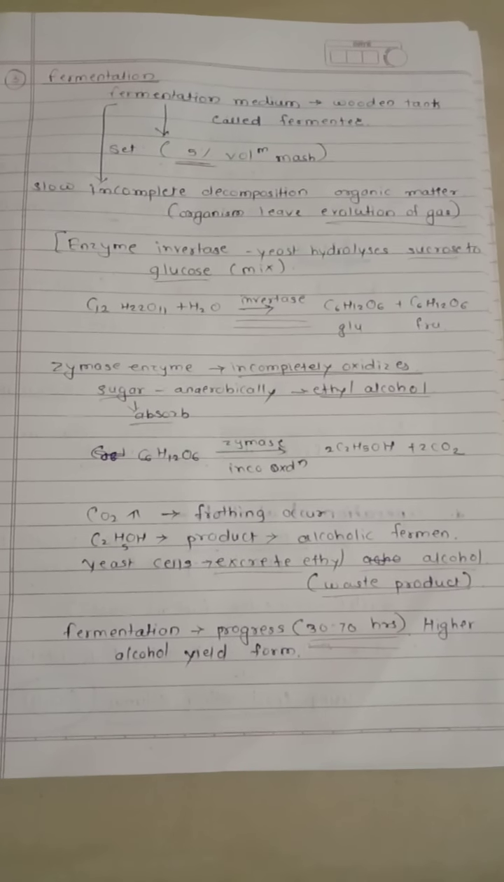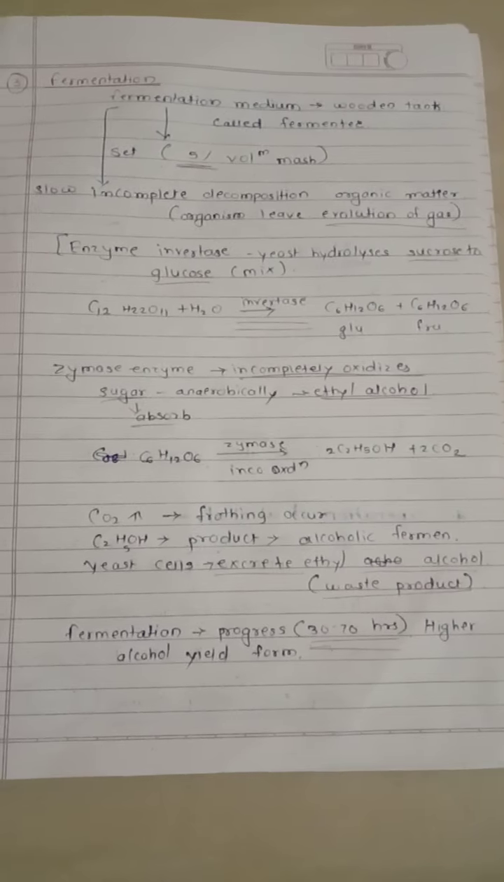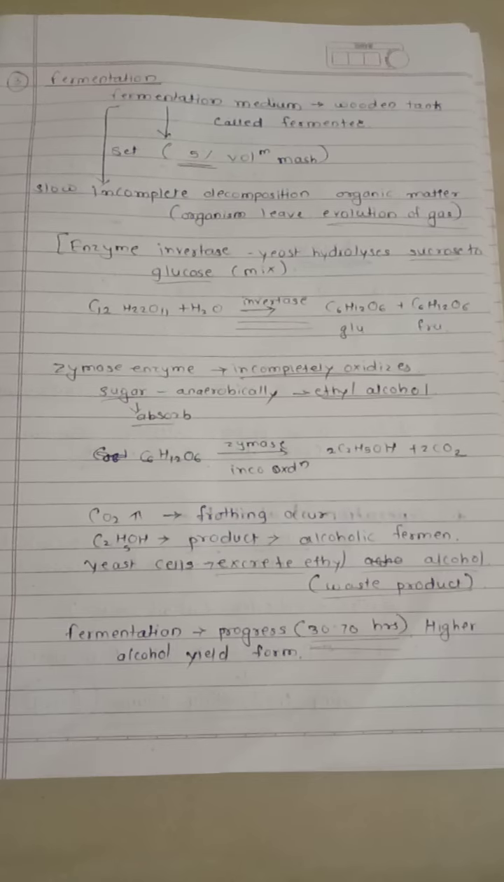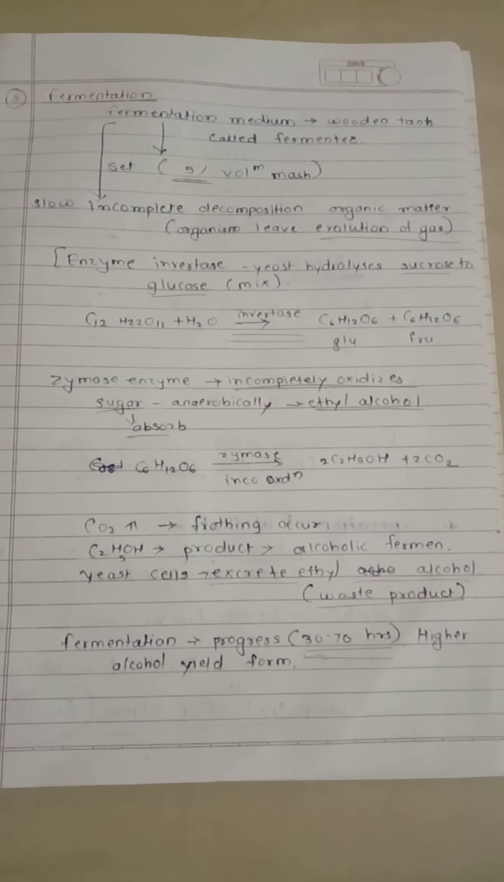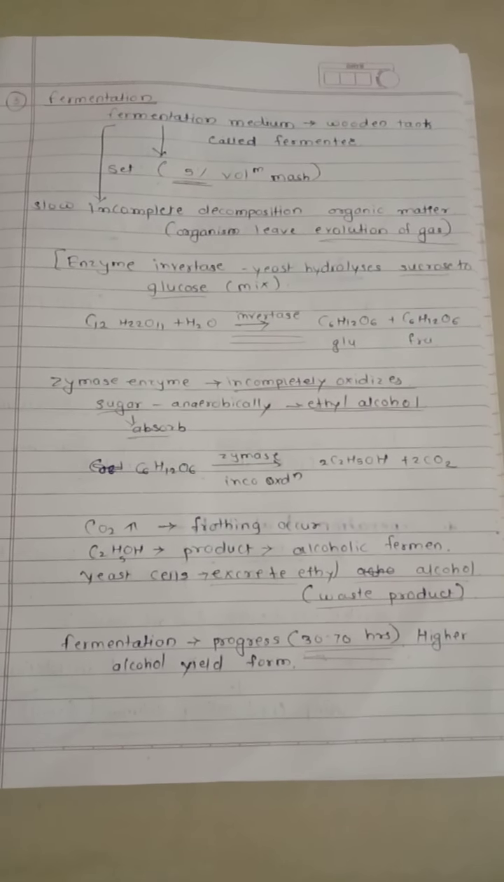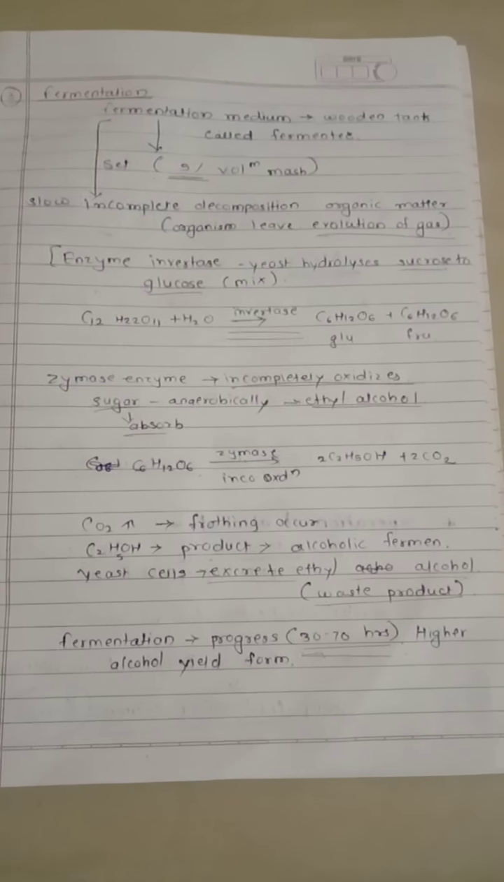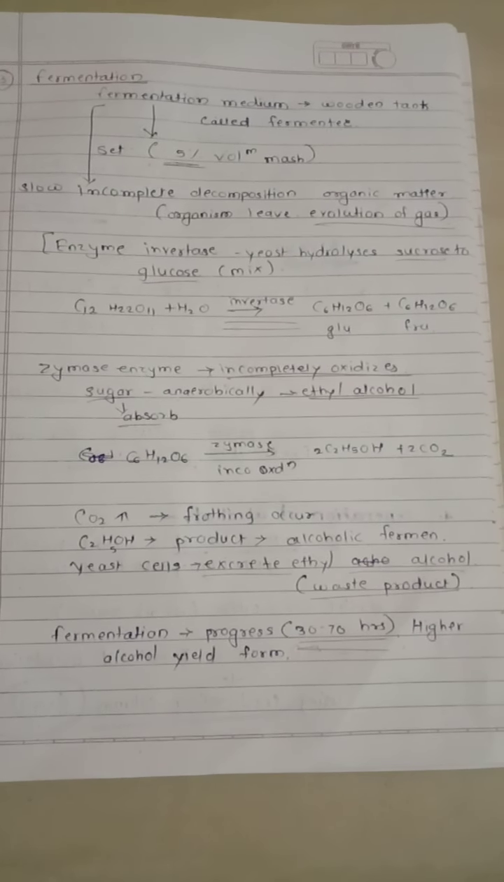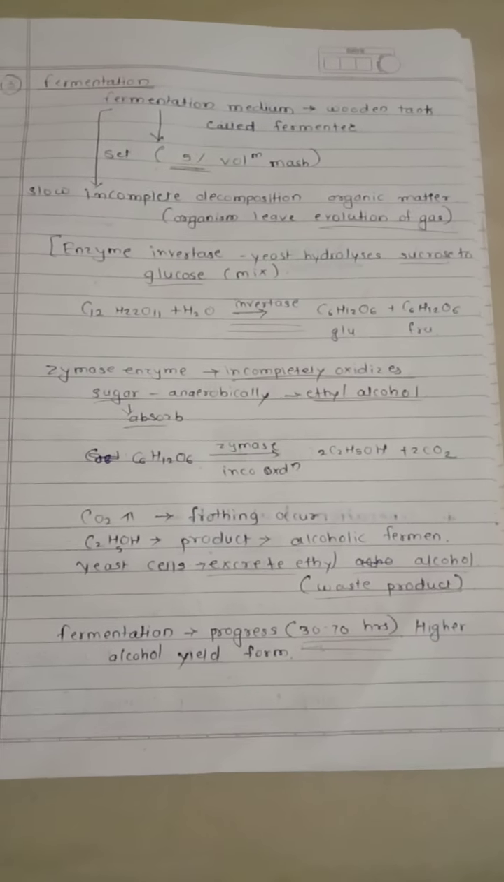In incomplete decomposition, organic matter is formed and evolution of gas takes place. The gas evolved is CO2. Because of the evolution of CO2, frothing occurs. When the enzyme invertase acts, yeast hydrolyses sucrose to glucose plus fructose, that is, a mixture of glucose plus fructose. Then sugar is converted to ethyl alcohol anaerobically, giving C2H5OH as product, which is alcoholic fermentation, and the yeast cell also excretes the ethyl alcohol, which is the waste product. Then for the fermentation progress of 30 to 70 hours it is set, and we get a higher alcohol yield.